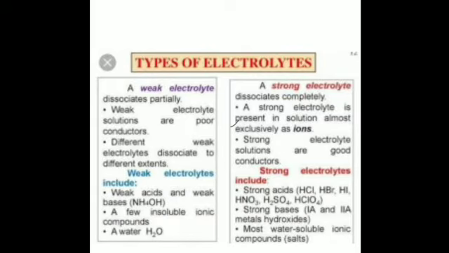Similarly, strong bases, for example, we have sodium hydroxide, potassium hydroxide. These are all strong bases. They are also strong electrolytes. Weak electrolytes are substances that do not dissociate completely into ions in an aqueous solution; they are known as the weak electrolytes. Is that clear? They are weak acids and weak bases. Is it clear? A few insoluble ionic compounds and water are also weak electrolytes.